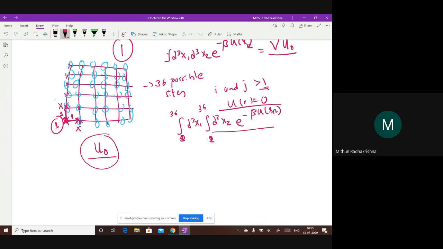Okay, now is that enough? That's not correct, right? Because that's not the complete integral. Even now I kept x fixed, but remember the particle 1 can also occupy any of these 36 sites. All of you following? Yes, sir.